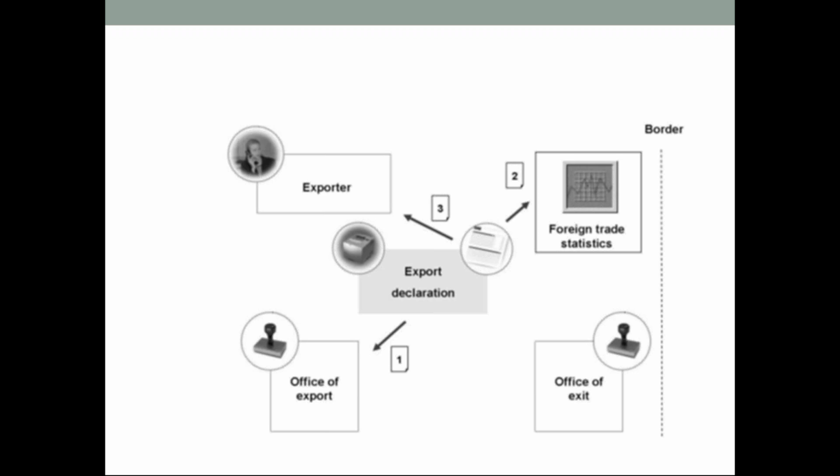Then the declarations will be monitored by the customs authorities and they will either approve or reject it. That is nothing but office of exit.